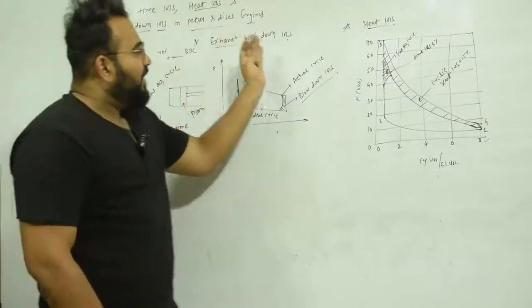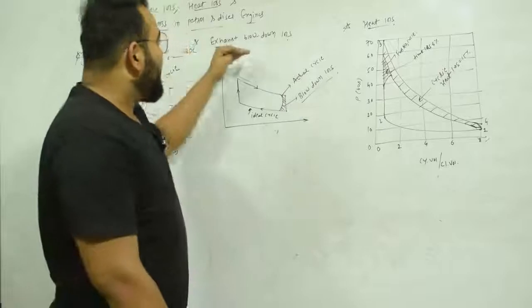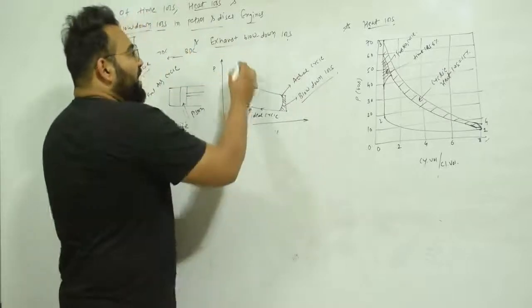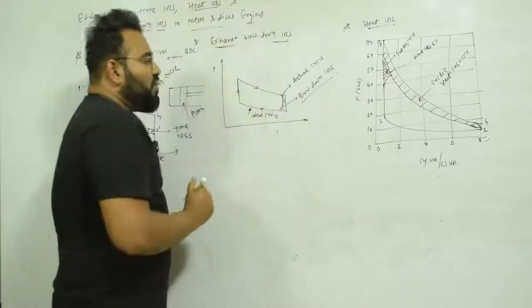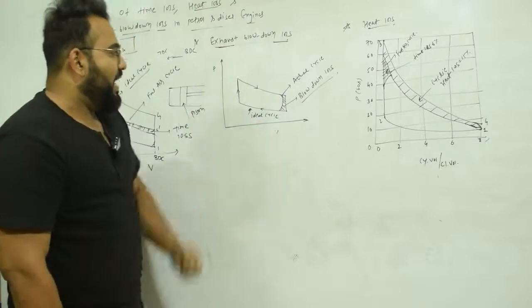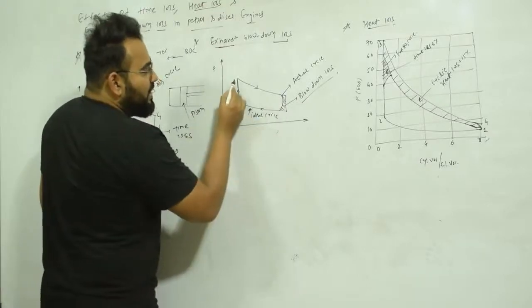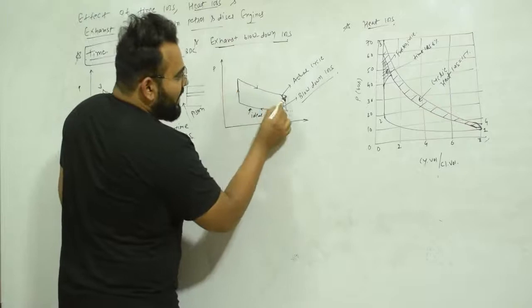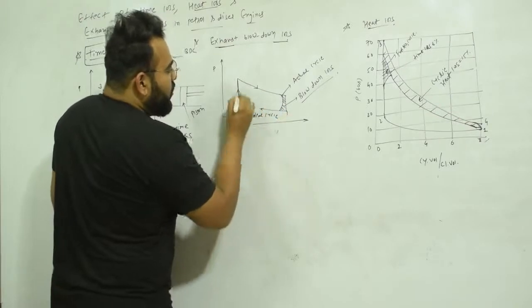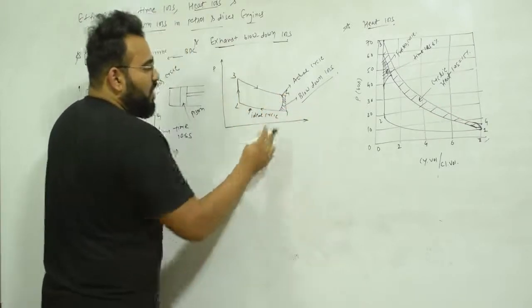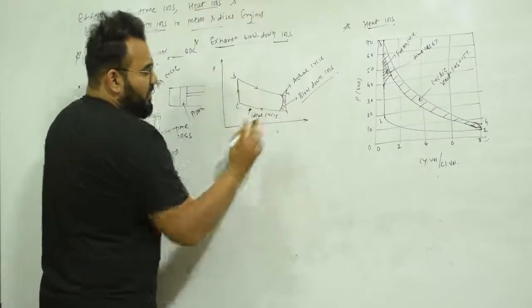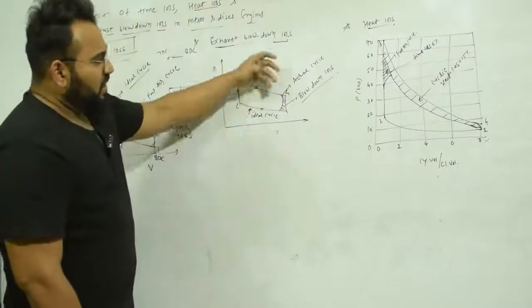Now let us go to the exhaust blowdown losses. What are the exhaust blowdown losses? Exhaust blowdown losses, or you can say exhaust loss, what actually is it? Here you can see the PV diagram. This is the ideal cycle like this. Let me name the points 1, 2, 3, 4: 1 to 2, 2 to 3, 3 to 4, 4 to 1. This is the ideal cycle, or you can say the fuel air cycle.